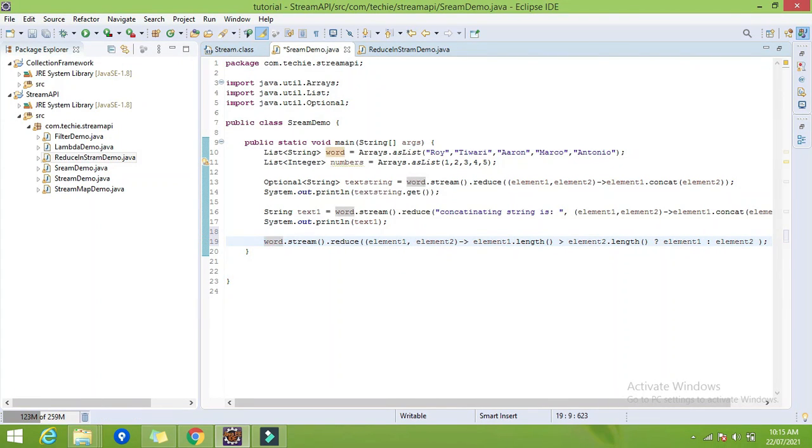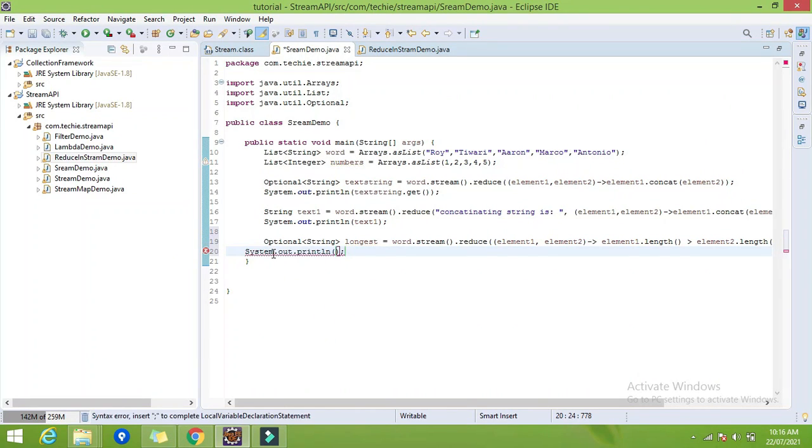So what will be the return type? It should be the Optional of type String, and I will give the name as longest. And let me print this one, sysout, longest string, and the variable name will be longest.